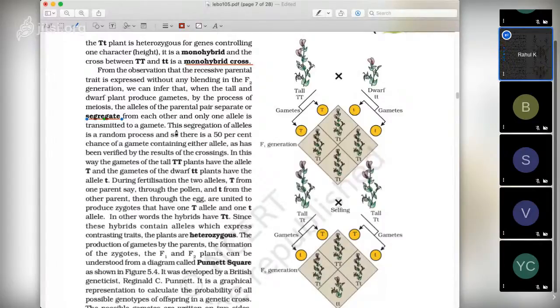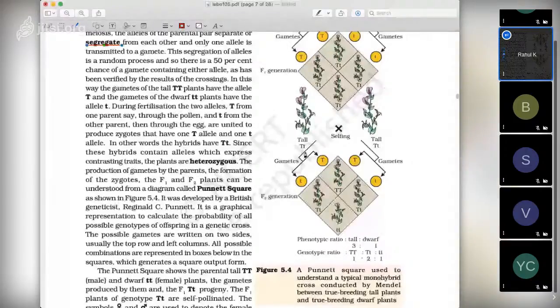So here you can see that capital TT is segregated into two gametes. Here also it is segregated into gametes, and when we do selfing, capital T is going in one gamete and small t is going in another gamete. Likewise here also. So when they get fused, we get capital TT in 1, we get Tt in 2, and we get small tt in 1. So that gives a 1 is to 2 is to 1 ratio for genotype, and 3 are looking tall and 1 is dwarf. So that is 3 is to 1. This comes in the F2 generation. I'm repeating this again and again. Don't think that it will come in the F1 generation if you are starting with a pure breeding line.